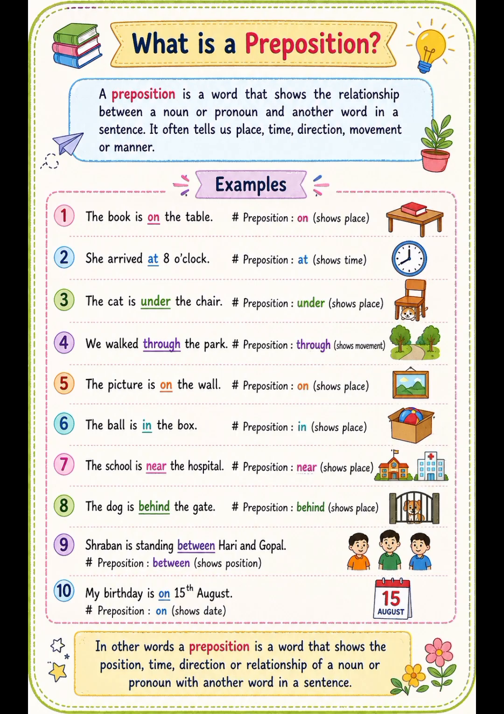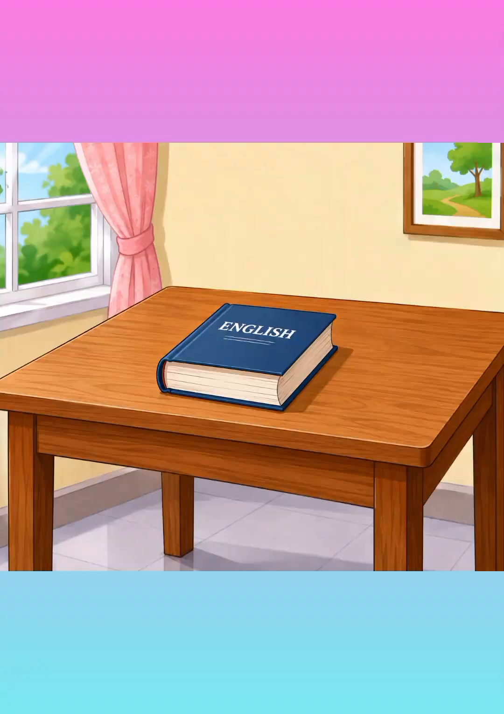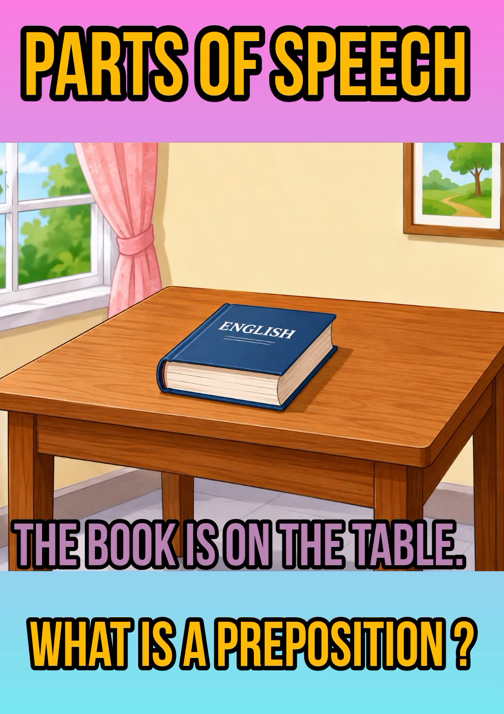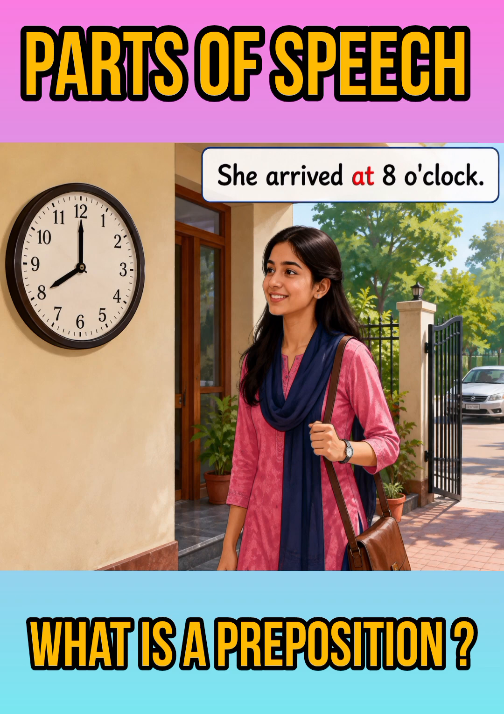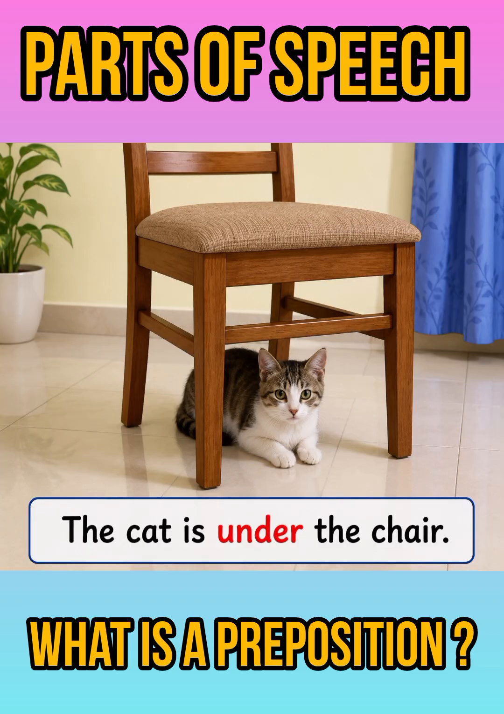Now, dear students, I will show you the picture and make you understand the meaning of the sentences using preposition. The book is on the table. Look at the book. The book is on the table. Here, she arrived at 8 o'clock. The cat is under the chair.